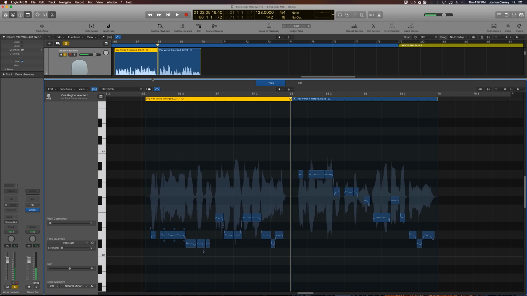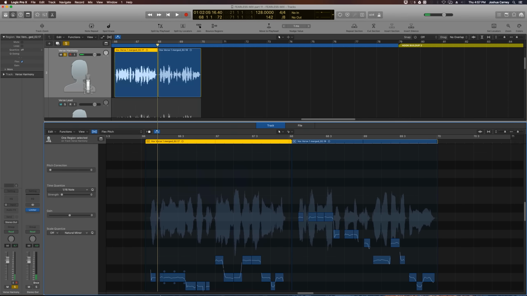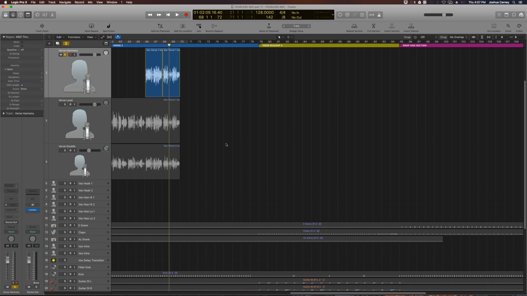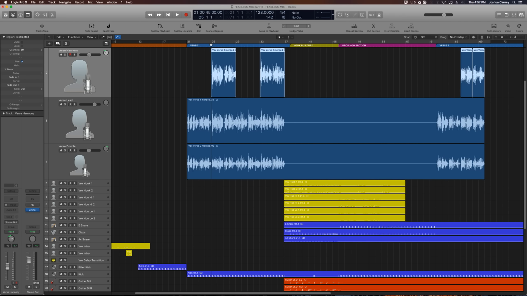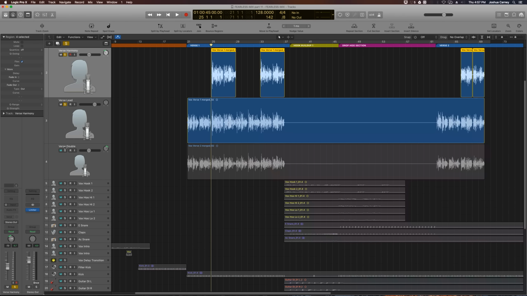It's definitely not perfect, and anytime you create artificial backing harmonies, it's not going to sound perfect. But I think it'll blend with the lead vocal a little bit better. So I'll pull down the harmony vocal a little bit in the mix and also pan it over to the left since the doubled vocal is panned over to the right. Let's solo out all the vocal tracks and give this a listen.